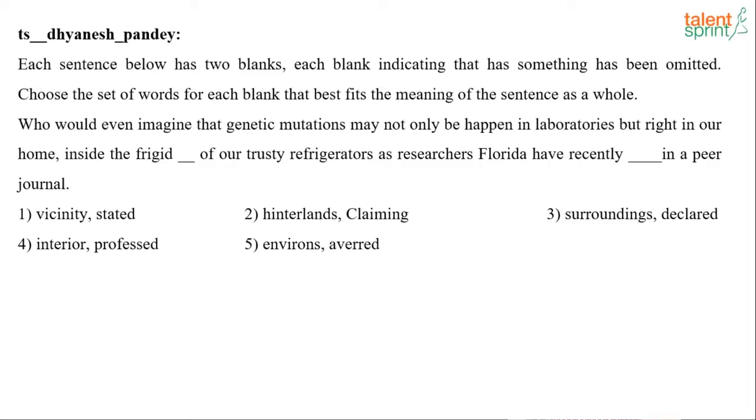Each sentence below has two blanks, each blank indicating that something has been omitted. Choose the set of words for each blank that best fits the meaning of the sentence as a whole.